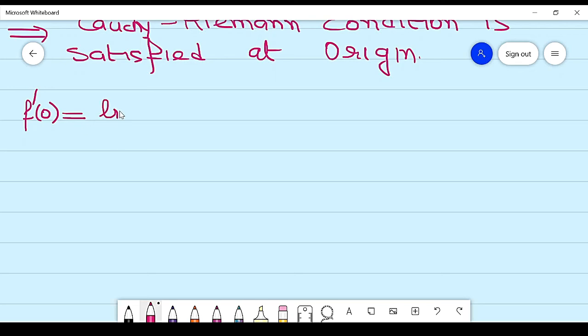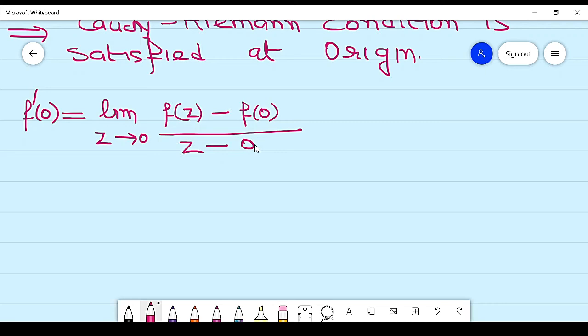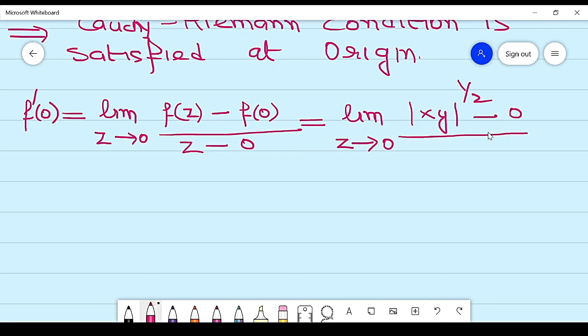So this value is limit z approaches 0, f of z minus f of 0 over z minus 0. Now substitute its value. So this will become limit z approaches 0, square root of xy minus 0 over z minus 0. What is z? Which is x plus iota y.